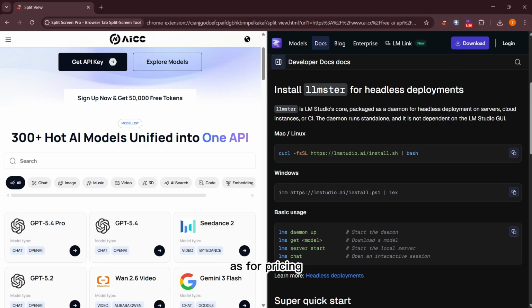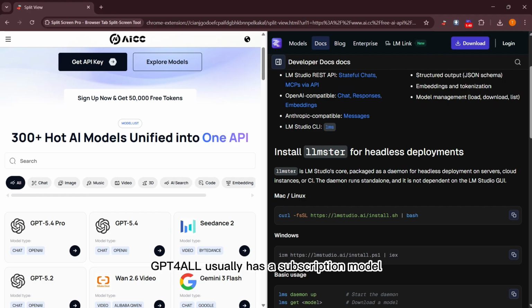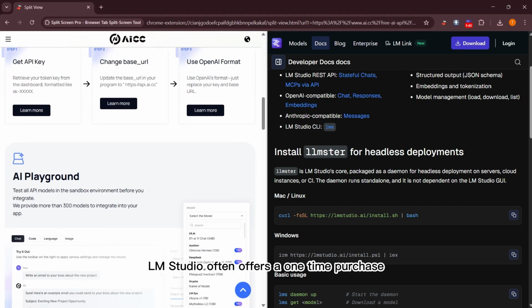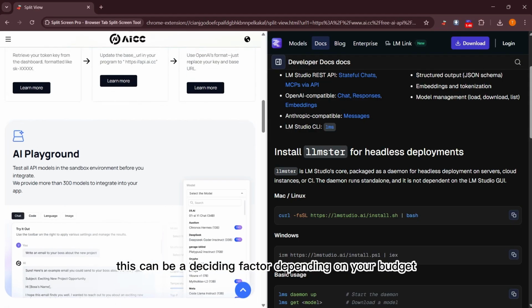As for pricing, GPT4all usually has a subscription model. LM Studio often offers a one-time purchase. This can be a deciding factor depending on your budget.